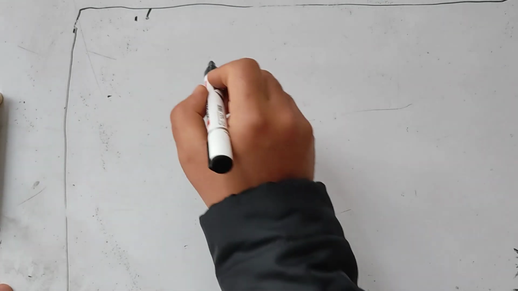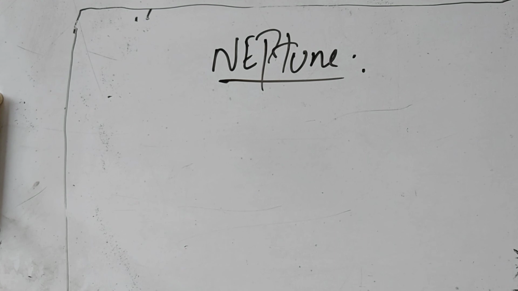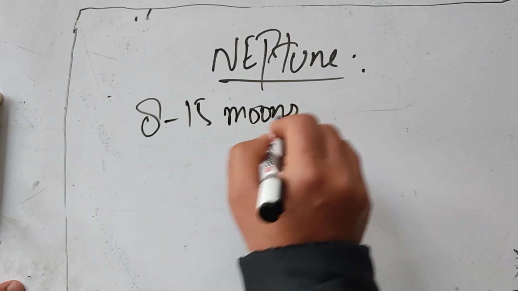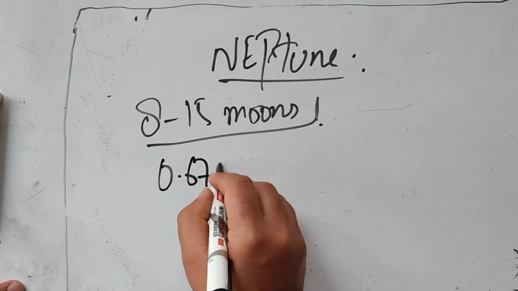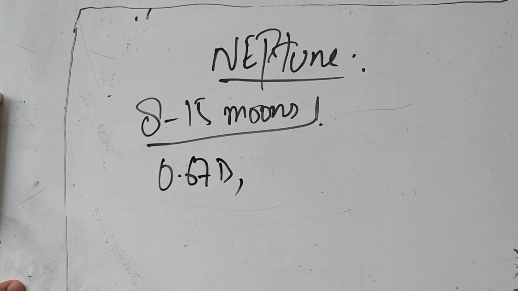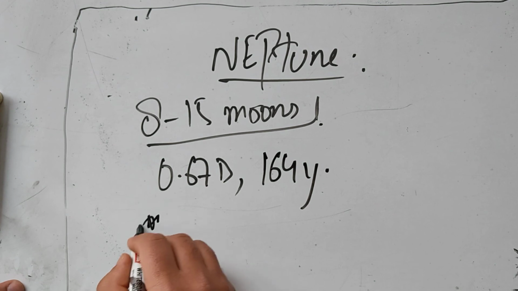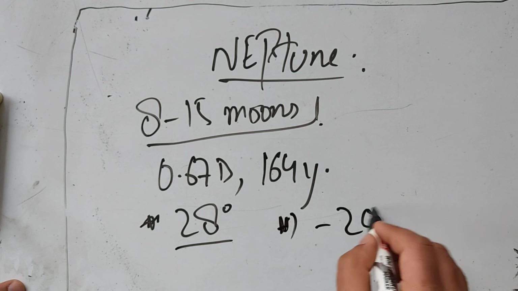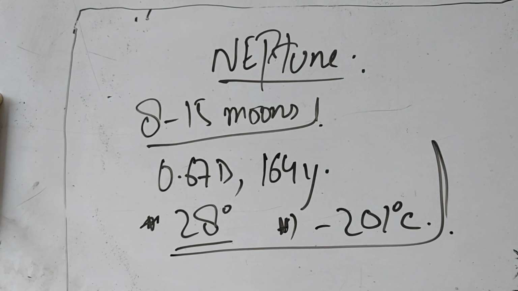Now the last planet in the outer planet system is Neptune. Neptune is obviously the last planet, and it has almost 8 to 15 moons. These are the moons that Neptune possesses. Also, the rotation takes 0.67 days, and the revolution takes around 164 years. The axis of rotation is at 28 degrees, and the average temperature is around minus 201 degrees Celsius. So this was it about the planets present in our solar system.